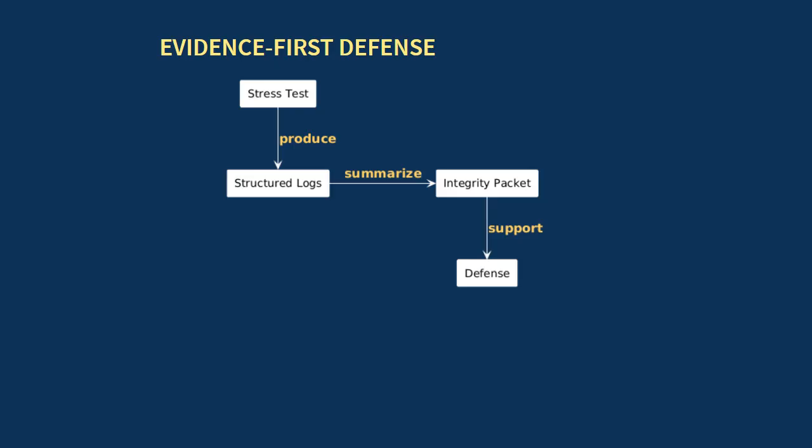Before we choose the mechanism, notice the trade-off. Confidence is not evidence. A defense has to start with stress tests, structured logs, and the integrity packet, because those artifacts show what actually happened. What evidence would count as strong enough? Repeatable failure reproduction, logs with IDs and state transitions, and a packet explanation that connects the result to the design choice.